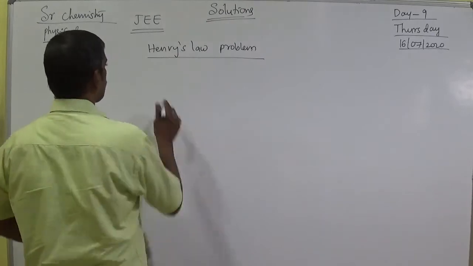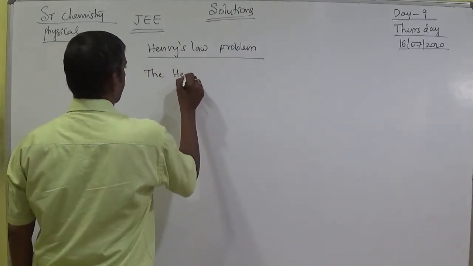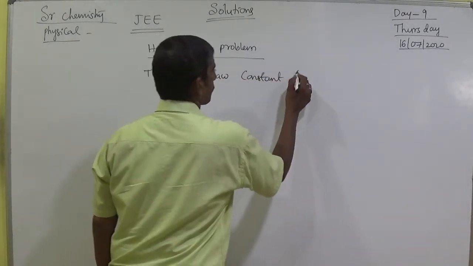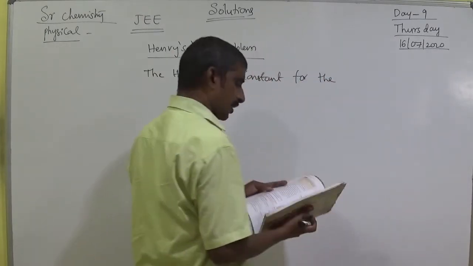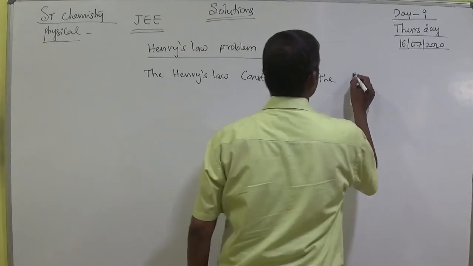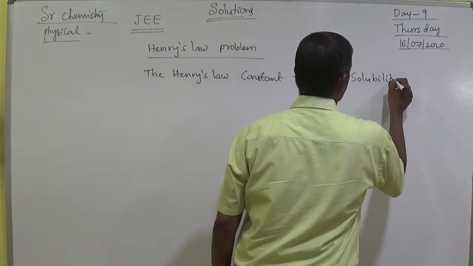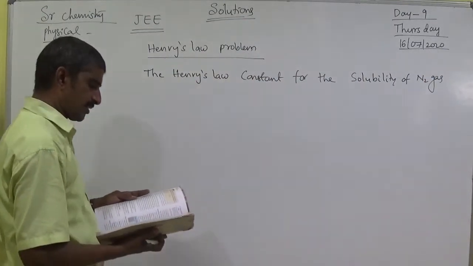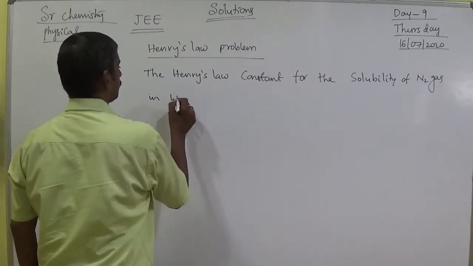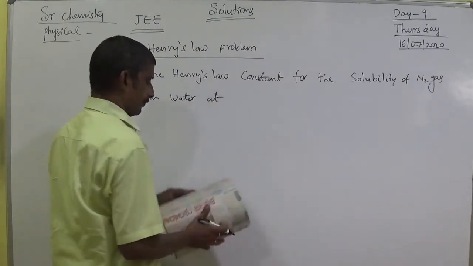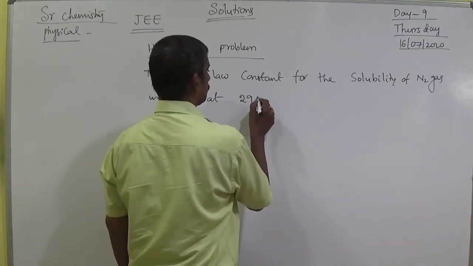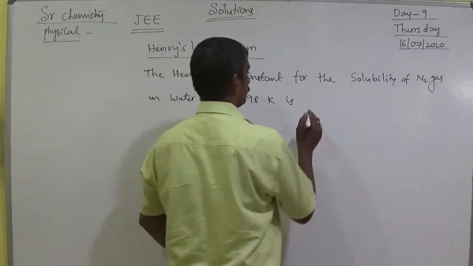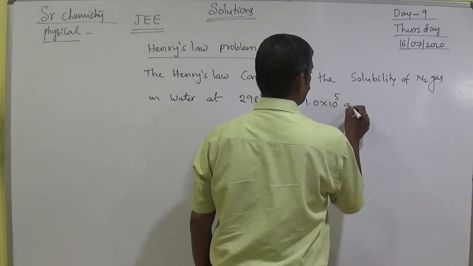The Henry's law constant for the solubility of nitrogen gas in water at 298 Kelvin is 1 into 10 to the power of 5 atmosphere.